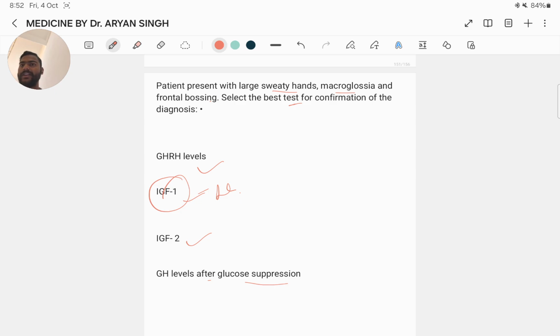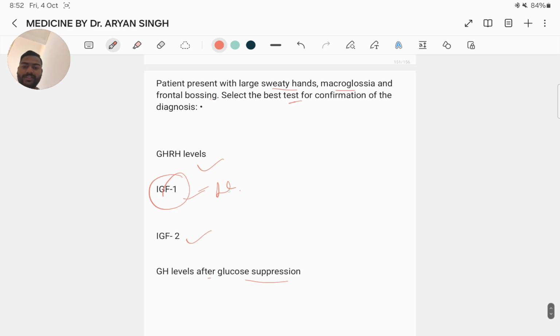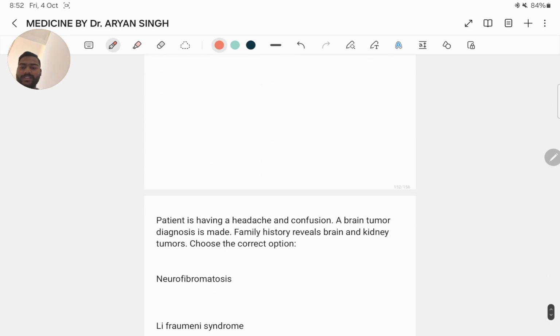IGF-1 levels are elevated in acromegaly due to the increased secretion of growth hormone. IGF-1 is a stable marker that reflects chronic exposure to growth hormone and is therefore more reliable for diagnosis compared to intermittent measurement of growth hormone. Here is the answer. Next question.